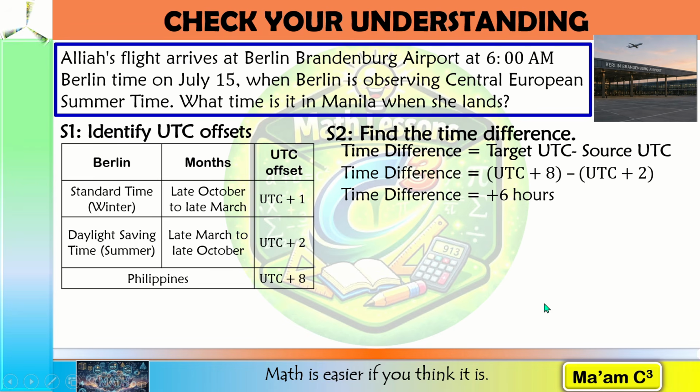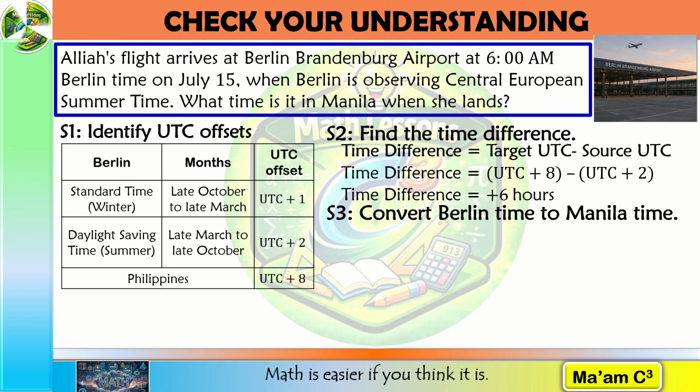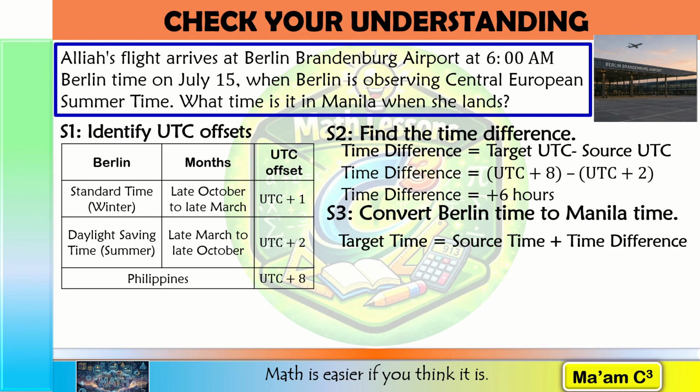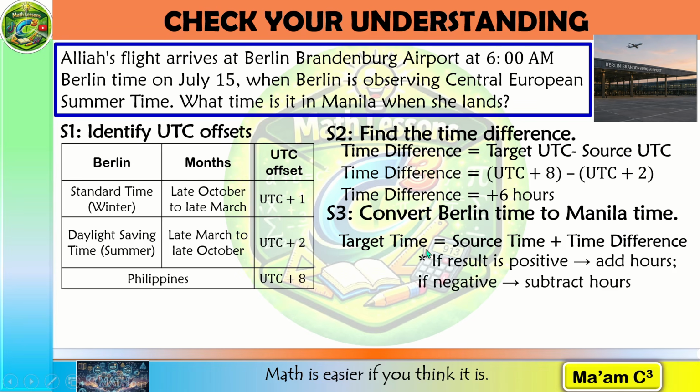Step 3, let's convert Berlin time to Manila time. Again, the formula for this is the source time plus the time difference. And remember when to add and subtract hours. Our source time, the given here is 6 o'clock a.m. And the time difference is positive 6, so meaning to say we have to add. 6 o'clock a.m. plus 6 hours.